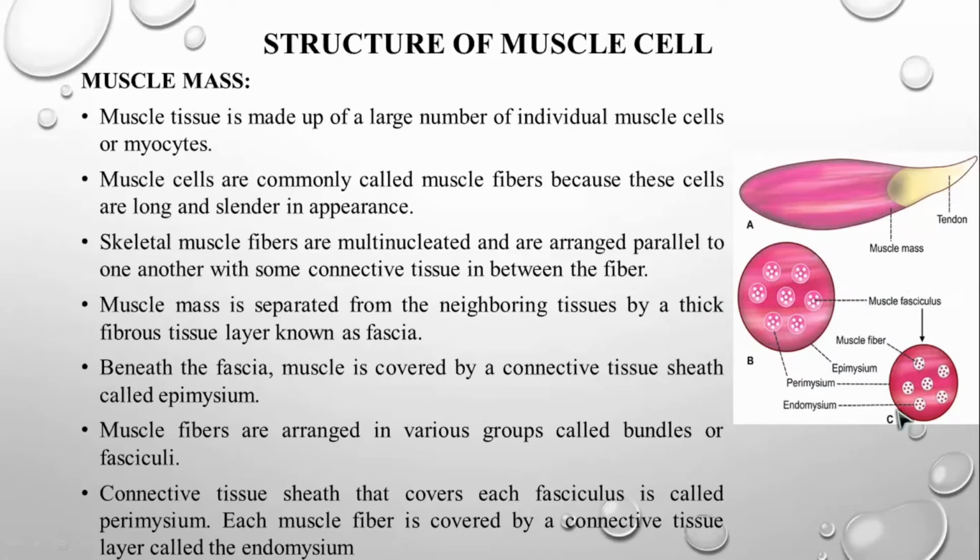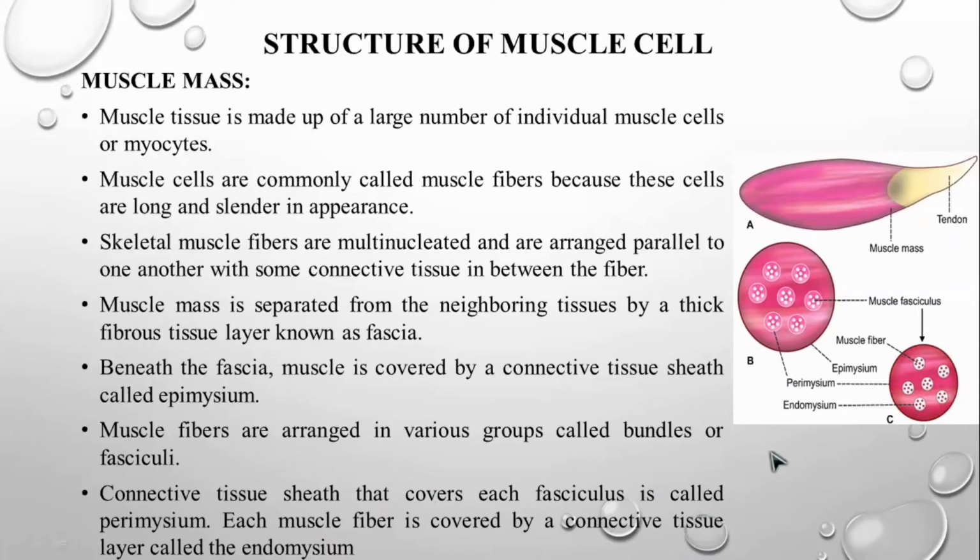When we enlarge this muscle fasciculi, or look at its microscopic structure, we can again find small muscle fibers. It doesn't mean that it contains only 6 fibers. It contains many millions of fibers. For your understanding, the diagram shows 6 fibers. So this is called a muscle fiber. The muscle fibers are arranged in various groups called bundles or fasciculi.